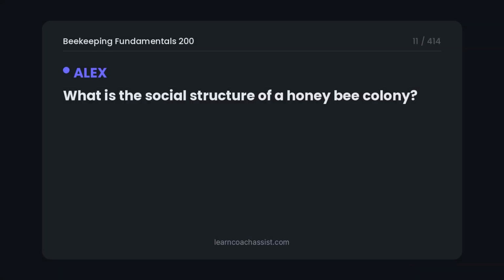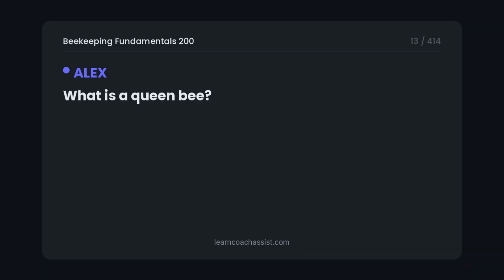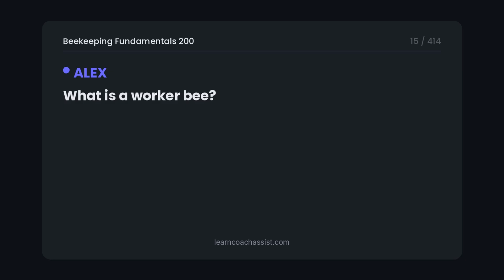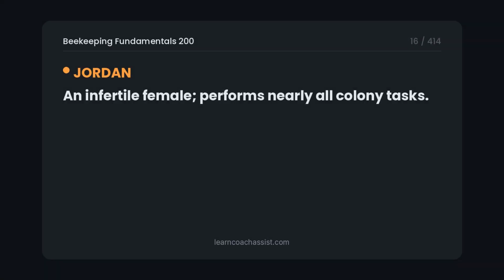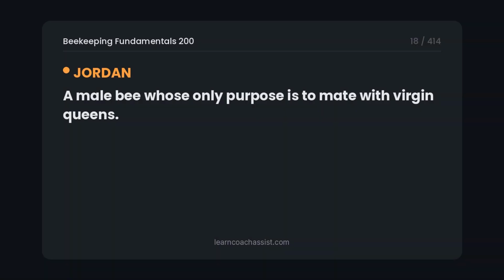What is the social structure of a honeybee colony? One queen, thousands of workers, a few hundred drones during summer. What is a queen bee? The single reproductive female in a colony, lays all the eggs. What is a worker bee? An infertile female, performs nearly all colony tasks. What is a drone? A male bee whose only purpose is to mate with virgin queens.